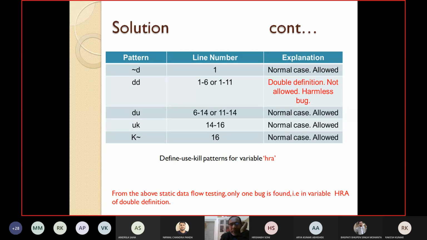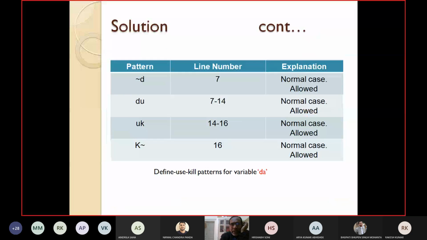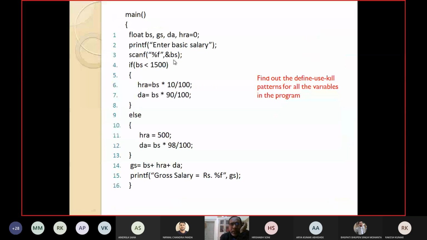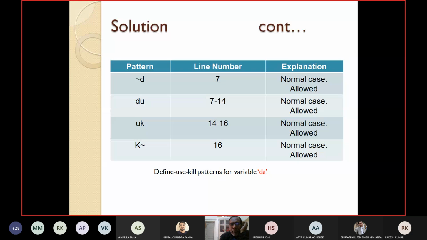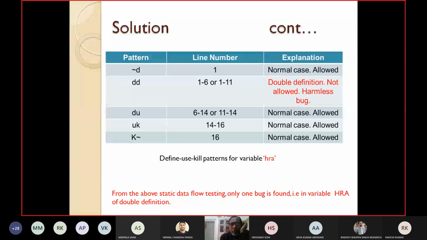Now let us take a variable where some problem is there. We'll take HRA. Let's see, HRA is defined at line number 1. Before that, whatever statements are there, we are not interested. So negation of D is allowed perfectly, no problem. Normal case, allowed. What is DD?